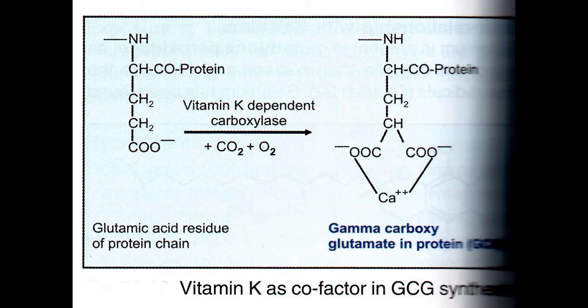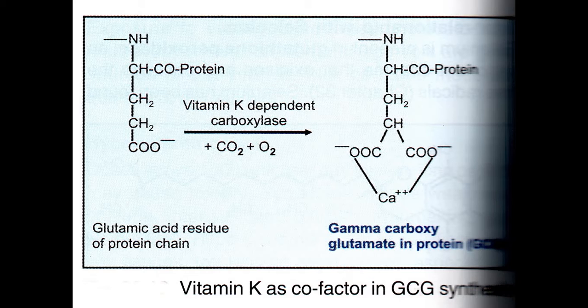Now see this diagram. In the prothrombin, glutamic acid is present. This glutamic acid undergoes carboxylation at the gamma position. The glutamic acid present at the gamma carbon of prothrombin is carboxylated, and this carboxylation takes place by the enzyme carboxylase, and this is a vitamin K dependent reaction.